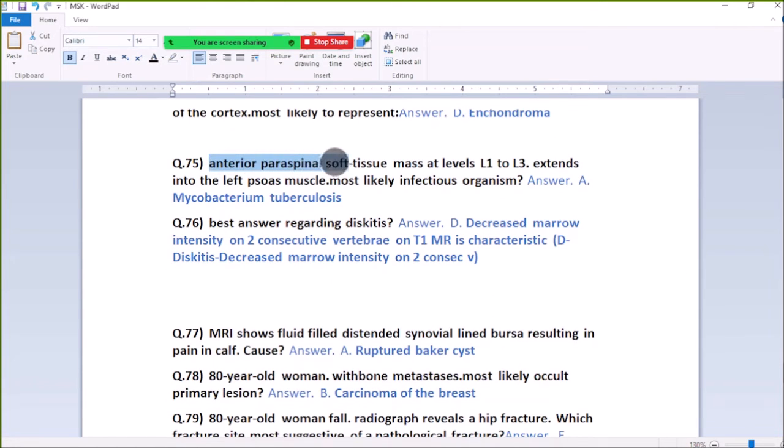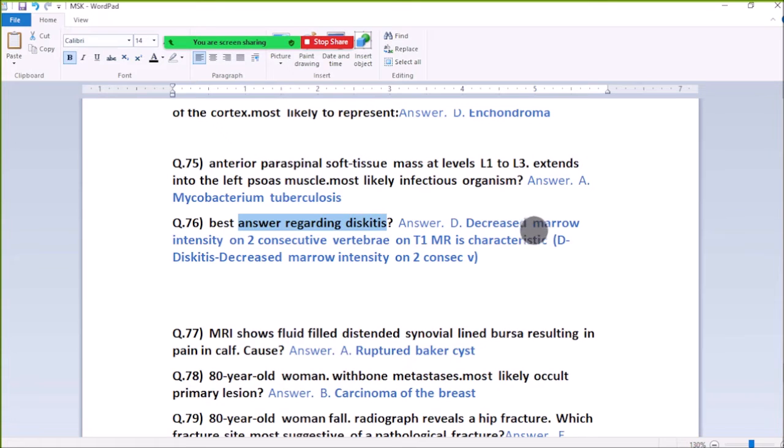75. Anterior paraspinal soft tissue mass at levels L1 to L3 extending into the left psoas muscle. Most likely infectious organism: Mycobacterium tuberculosis.